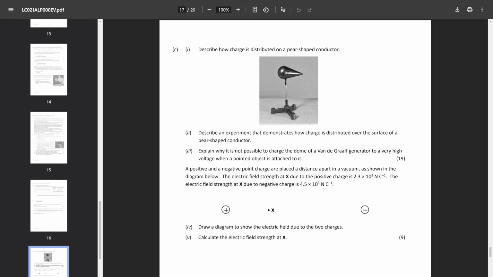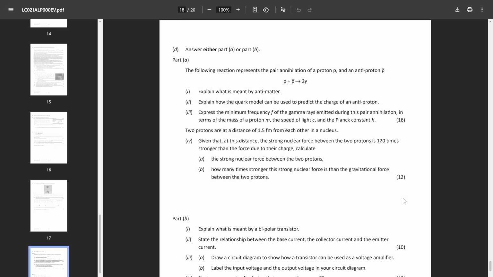Question C, again, not too bad of a question. So if you practiced your static electricity, it's actually fairly okay. This question might require a bit of thinking, just parts 4 and 5, the electric field strength due to 2 charges. And you might think this is actually the best question, although we haven't seen particle physics yet, and that's because they put it in question 14 for some reason.